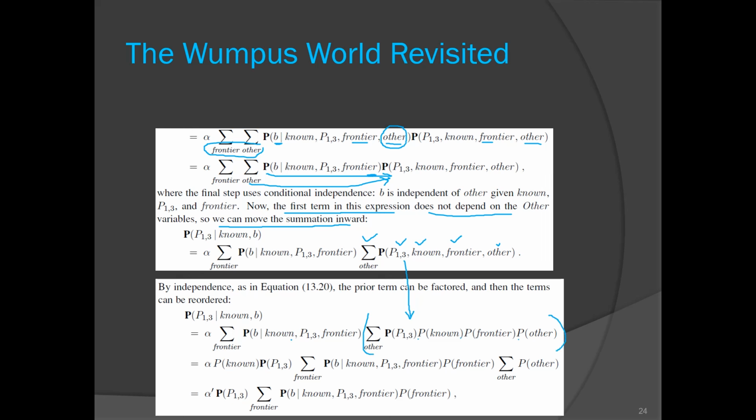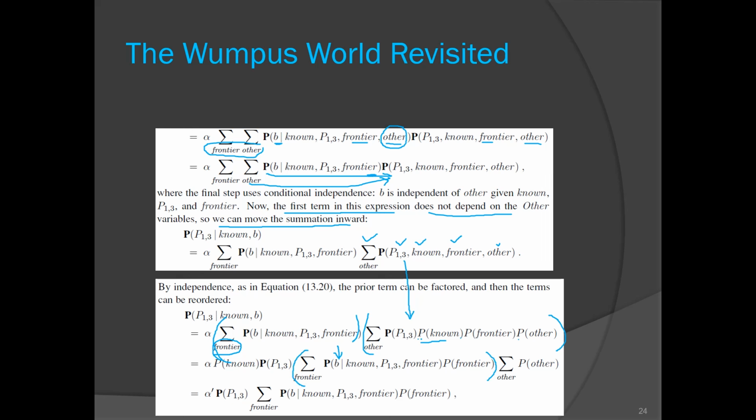The next one: here what we did is the summation over frontier. Now the probability of known is taken outside. This part is written in the middle.